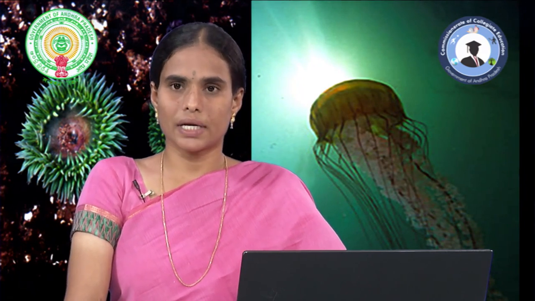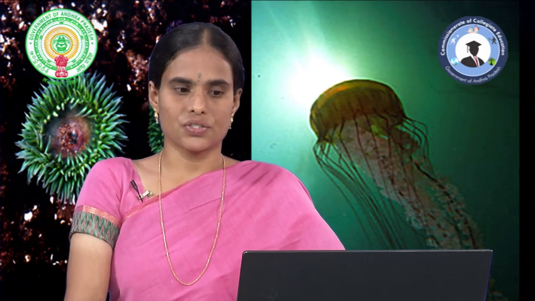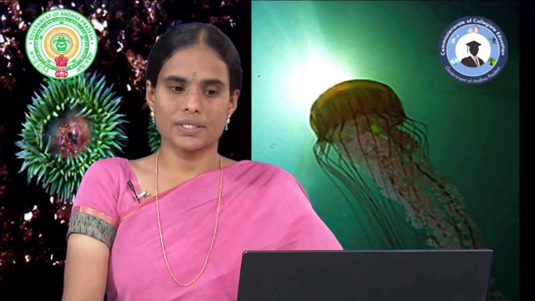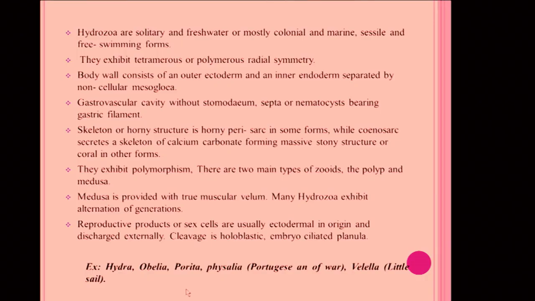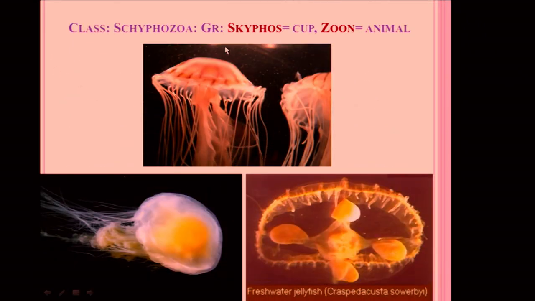Medusa is provided with true muscular velum. Many Hydrozoa exhibit alternation of generations or metagenesis. Reproductive products or sex cells are usually ectodermal in origin and discharged externally. Cleavage is holoblastic with a ciliated planula. Examples of these Hydrozoans are Hydra, Obelia, Porpita, Physalia, commonly known as Portuguese man-of-war, Velella, commonly known as little sail. And the second class is Scyphozoa.